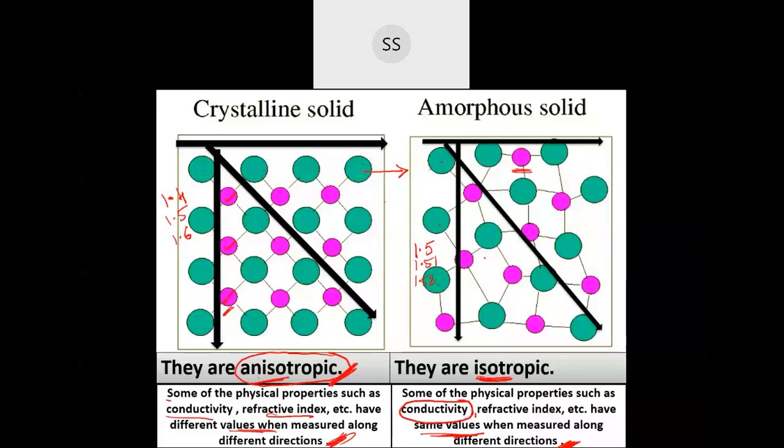But in the amorphous case, particles are randomly arranged, so if you take any particular direction, you end up getting almost the same values. Because the particles are randomly arranged, the same kind of atoms are not there, different kinds of atoms you will get, so almost the same values you will be getting. So they are called isotropic in nature.